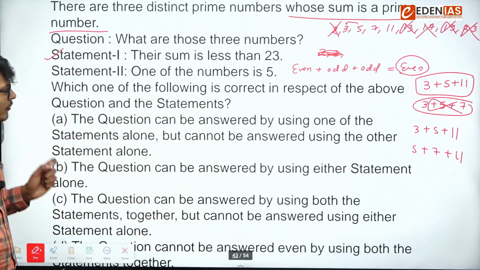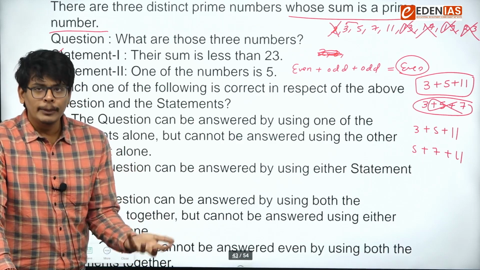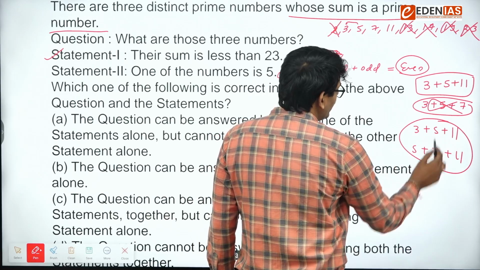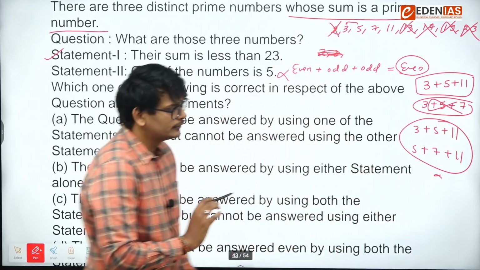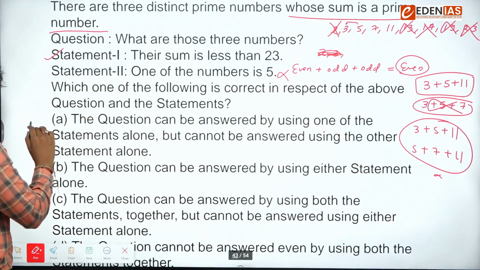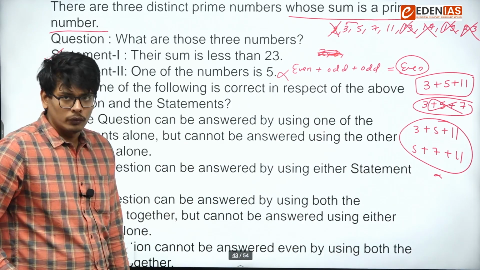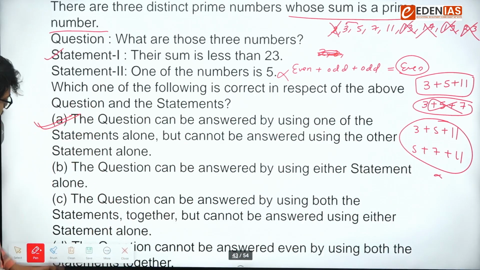So when we take one of the numbers as 5, we are getting multiple possibilities. So the second statement is invalid. We can answer this question using statement 1 alone. So that's why the answer was option number A.